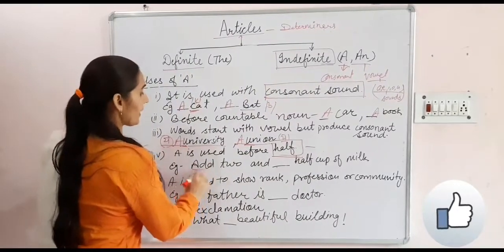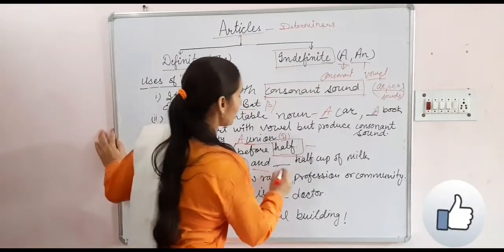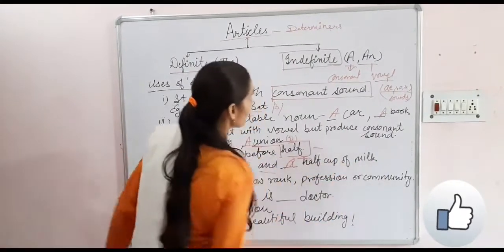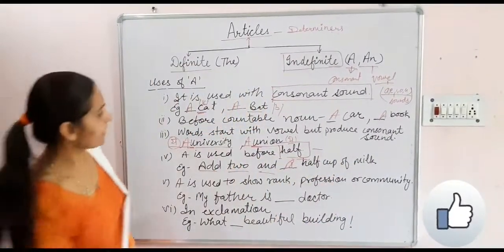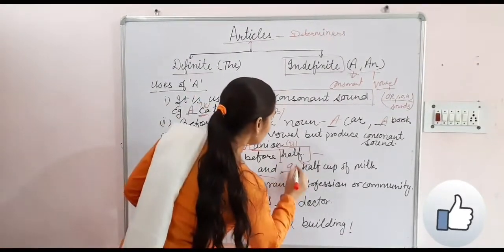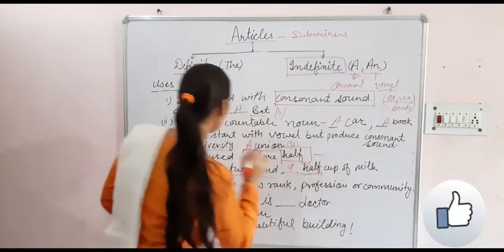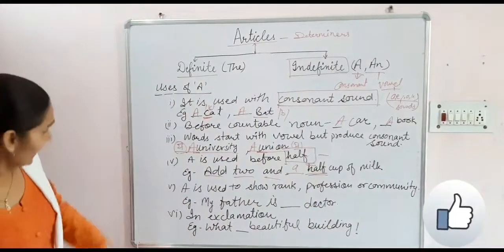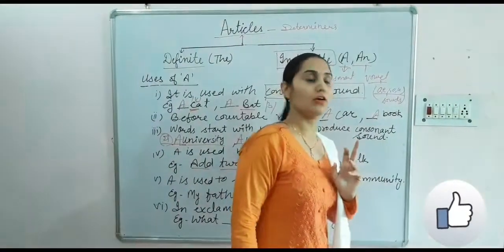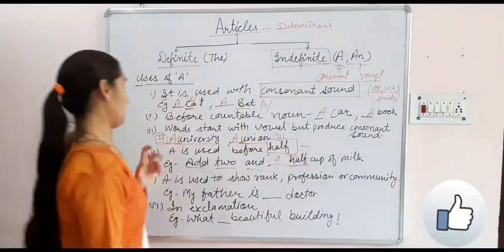A is used before a half. For example, add 2 and a half cups of milk. With a half we use a. A is used to show rank, profession or community.